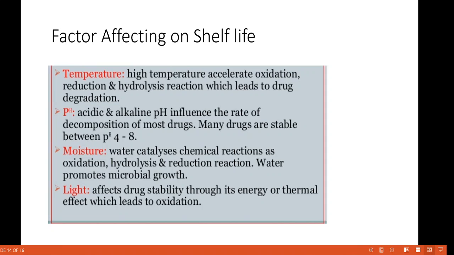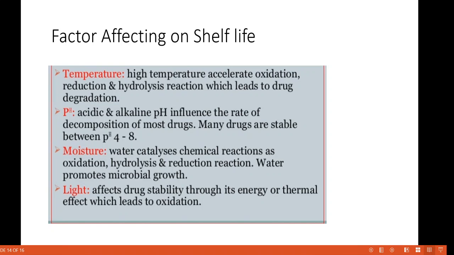Okay. Then the second one is pH. Acidic and alkaline pH influence the rate of decomposition of most drugs. Many drugs are stable between pH 4 to 8. Okay. If any change is observed, it affects the shelf life. Moisture: water catalyzes chemical reactions such as oxidation, hydrolysis and reduction reactions, and water also promotes microbial growth. That's why moisture affects the shelf life.